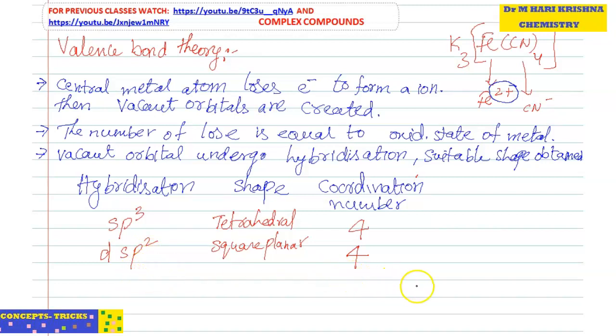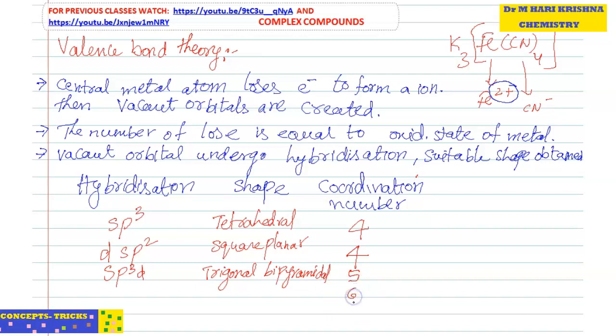In case of coordination number 5, sp3d is possible. The shape is trigonal bipyramidal, and sometimes square pyramidal is also possible.